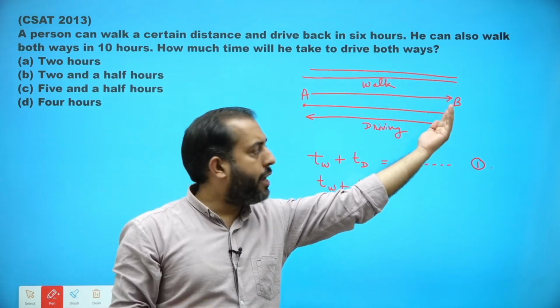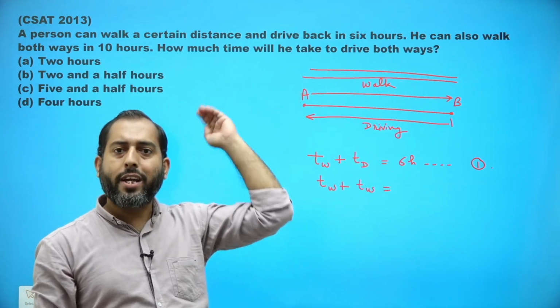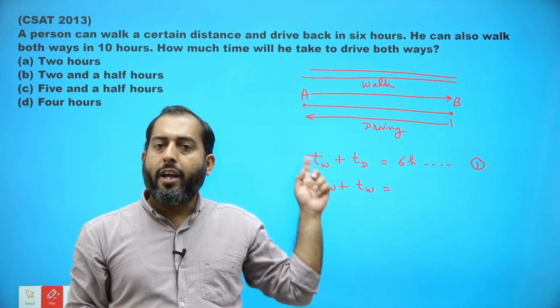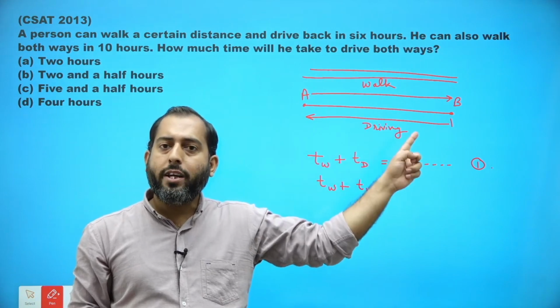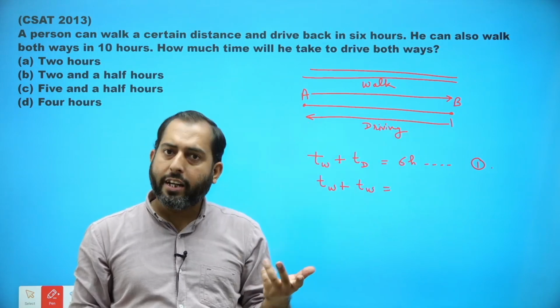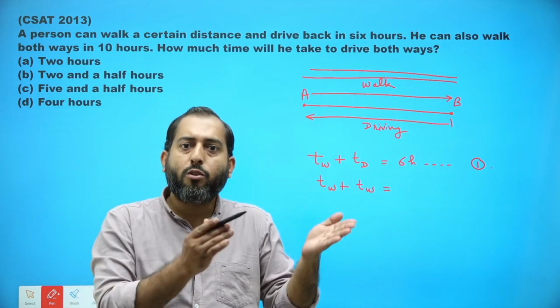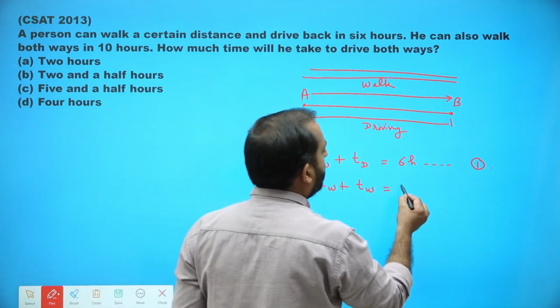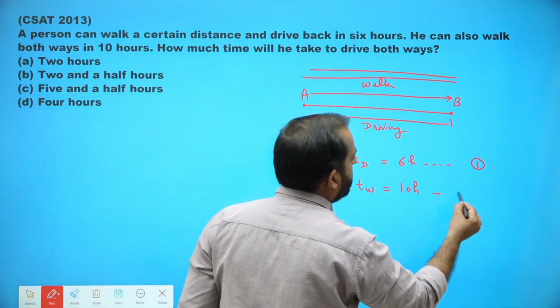Obviously if he comes back from B to A, the time taken should be TW. Why? Because the distance is the same. Whether you go from A to B or B to A, it is one and the same thing. So it comes out to be equal to 10 hours here, and this is my equation 2.